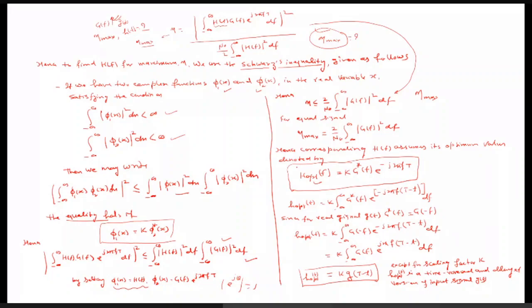Why have we written H_opt here? Because we know that this value of the transfer function is nothing but the optimum transfer function. Why is it an optimum transfer function? Because this eta becomes maximum, and that will happen only for the equal sign. From that equal sign, since we are calculating this, this is nothing but the transfer function of